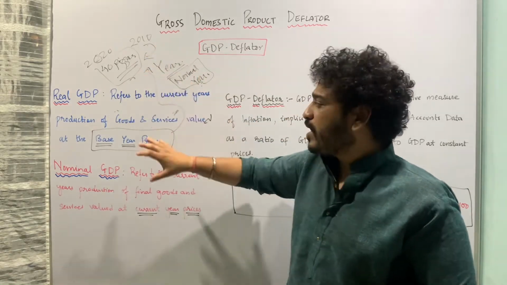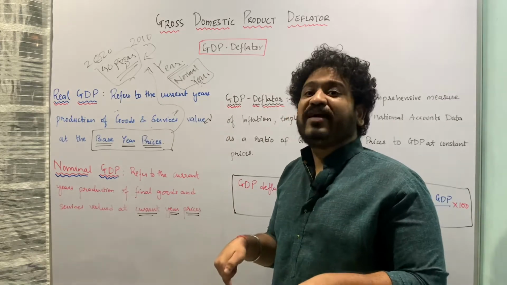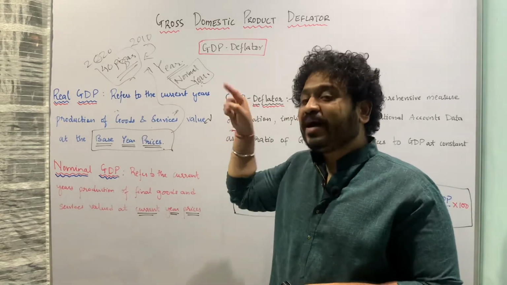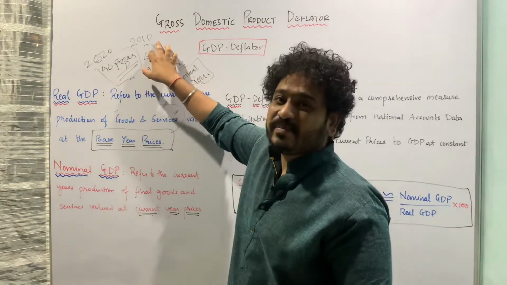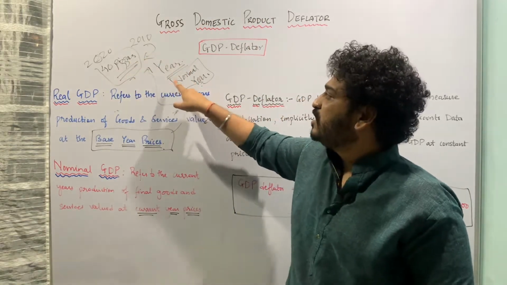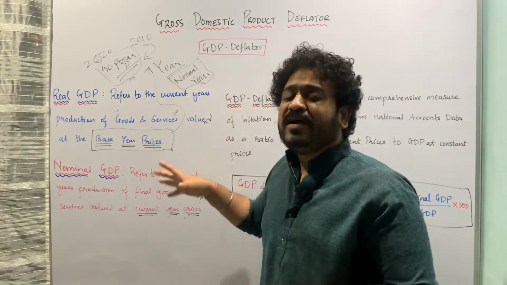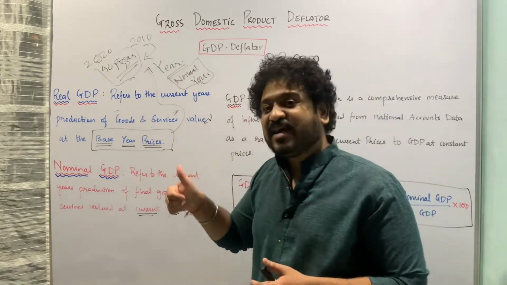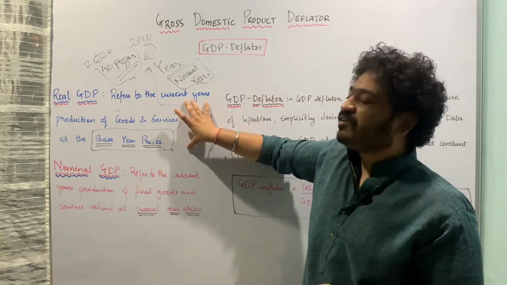This is how I calculate real GDP: the current year's production of final goods and services is valued at the prices of the base year. Whenever you select a base year, you have to select a normal year. You cannot select a non-normal year, meaning there has to be financial as well as political stability in the economy.